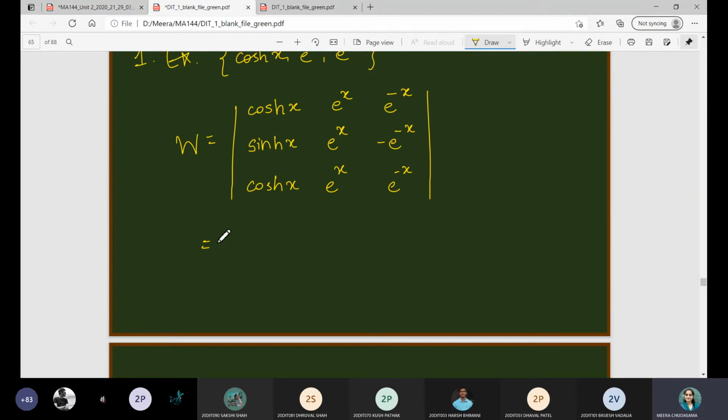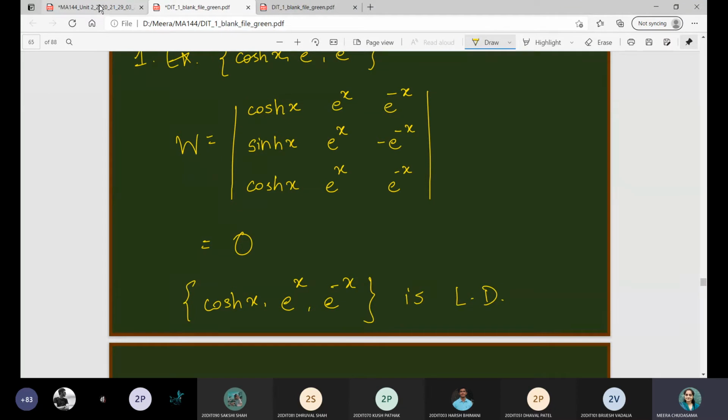Solve this determinant and let me know what you are getting. 0. How? First and last row are equal, same. First and last row are equal, therefore determinant is 0, and therefore from the necessary and sufficient condition I can say this set, that is the functions we are given, cos hx, e raised to x, e raised to minus x, is linearly dependent.